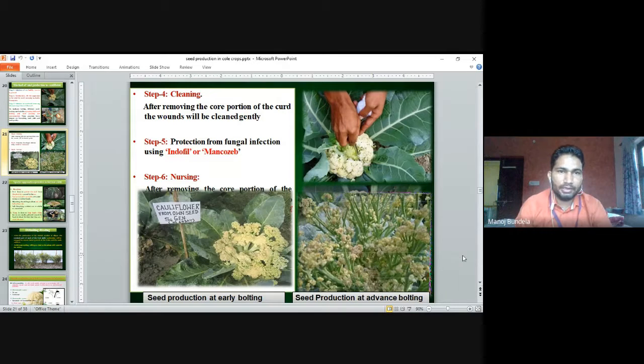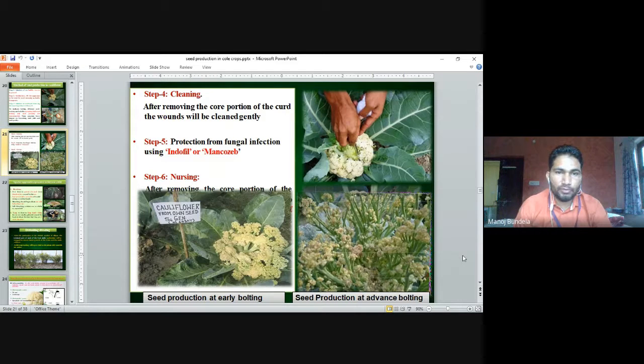Post-step cleaning. After removing the central portion of the curd, the wounds will be cleaned gently. If any wounds come, we have to clean them. Protection from fungal infection: since wounds are there, there is a chance of fungal infection. For that we have to use Indofil or Mancozeb, so that fungal infection will not occur.